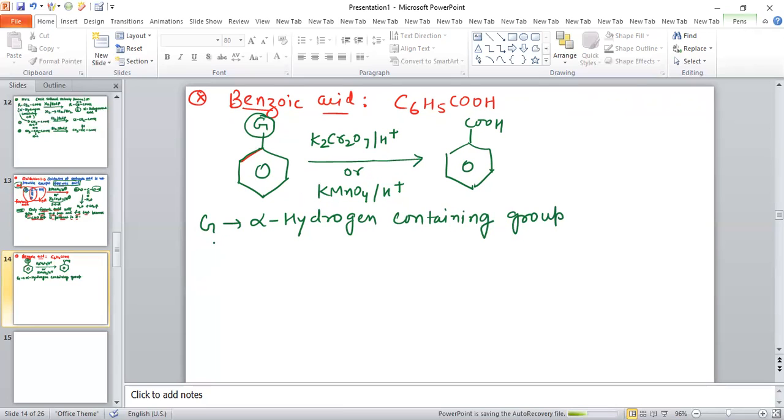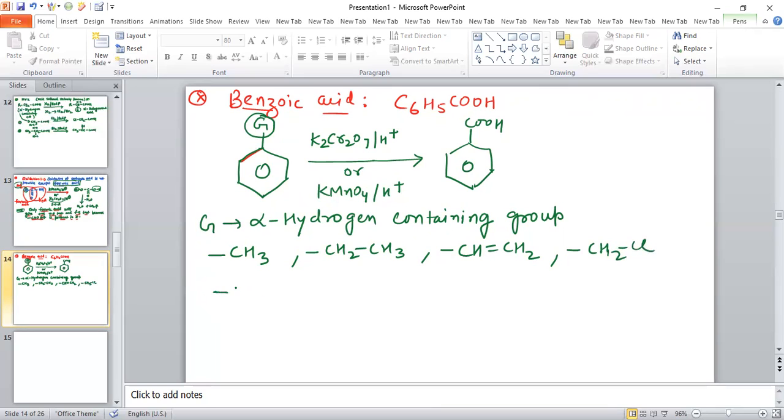Now see, this G can be CH3, an alpha hydrogen containing group. This group can be CH2CH3. Yes. This group can be CH double bond CH2. Yes. This group can be CH2Cl. Yes.